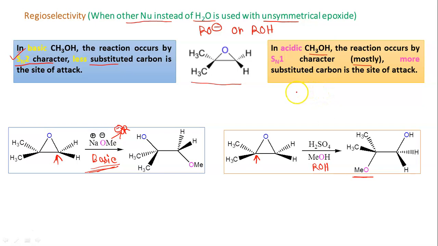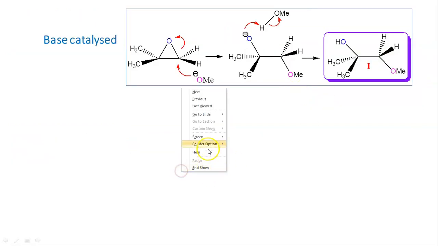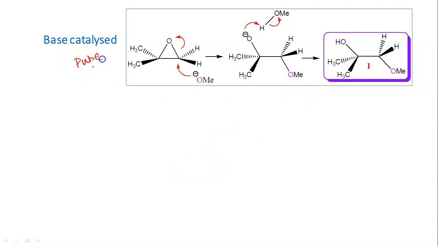So what is the mechanism? When it is base catalyzed, it is a pure SN2 mechanism. For SN2, we know that a poor leaving group and a good nucleophile are the important conditions. For details, if you watch the videos on nucleophilic substitution, it will be better. Please click on the link appearing on the screen. So a poor leaving group and a good nucleophile are the conditions of the SN2 mechanism.